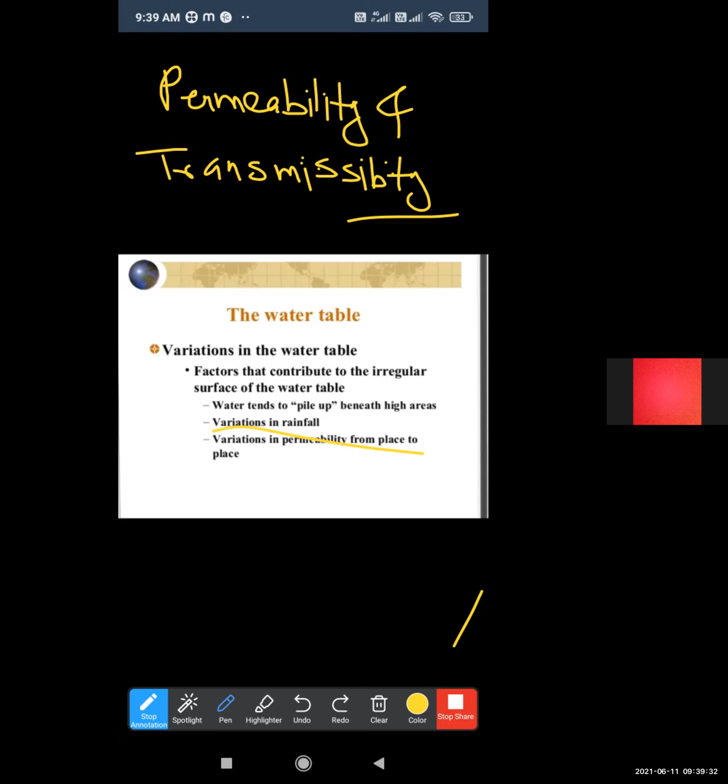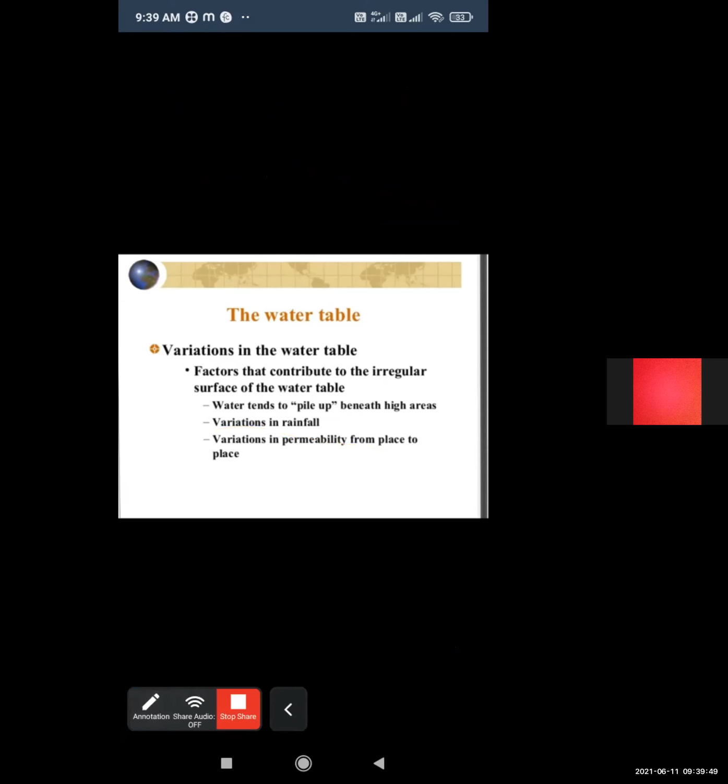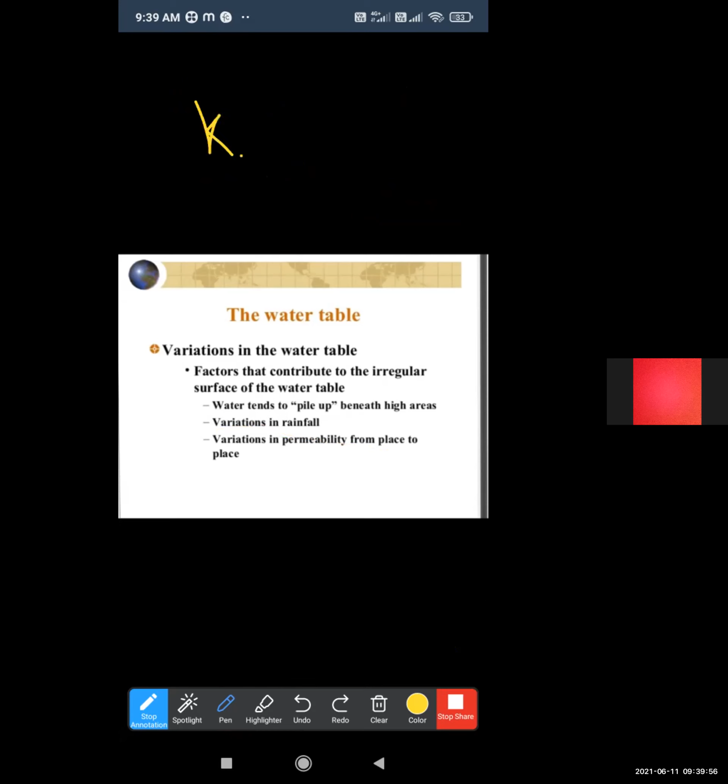Transmissibility generally represents the capacity of water transmit. Permeability is a property of soil that is represented by K, and transmissibility is represented by T.